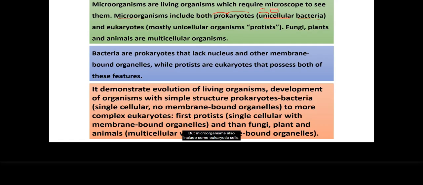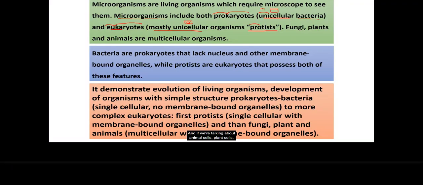But microorganisms also include some eukaryotic cells, meaning with a nucleus, but they are mostly unicellular, so they're still small, but they have a nucleus inside and other membrane-bound organelles. And this will not be a bacteria anymore, this will be a protist. Again, a very simple protist.